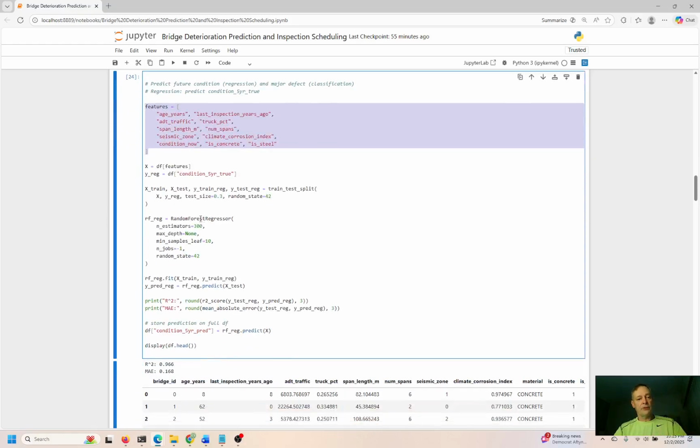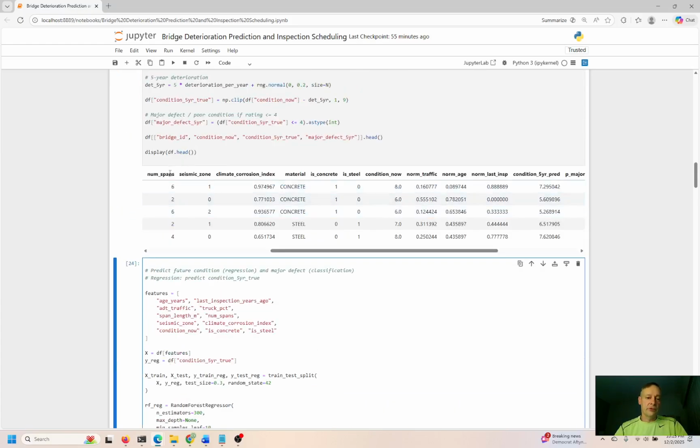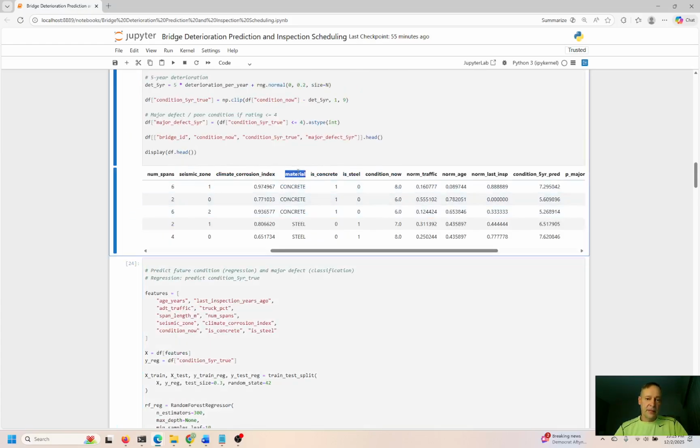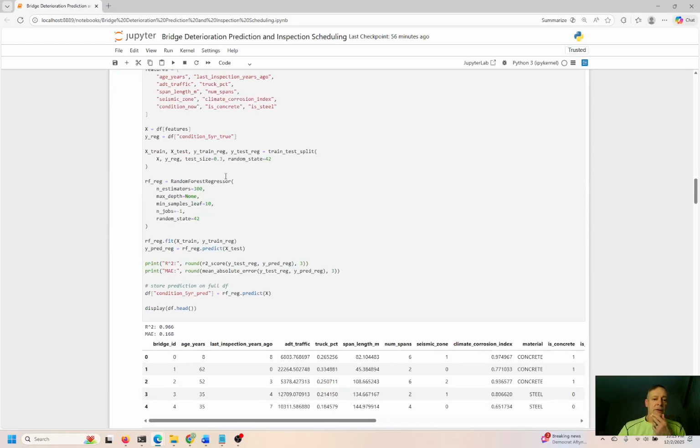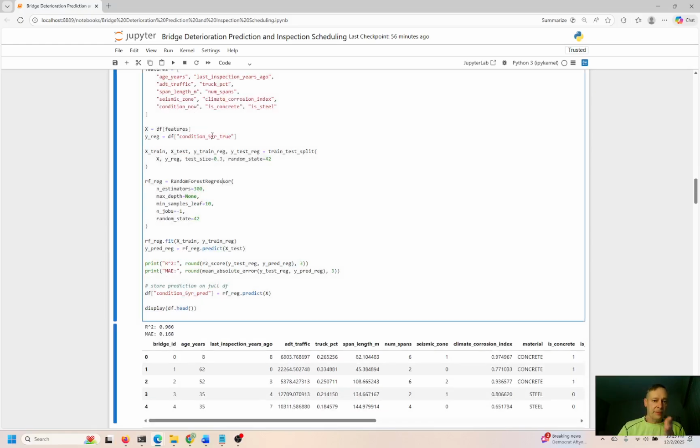So we're going to use RandomForestRegressor in this case because all of these are numeric. Again, we either convert material to a numeric representation of itself using a couple different techniques, either one-hot encoding, categorical encoding, or label encoding, or we can just drop it from the data set completely. Okay, so there are 2 ways to handle that. But we do have to use a regressor here to try to solve this problem and to make this prediction. Condition 5 years from now is good condition or bad condition.